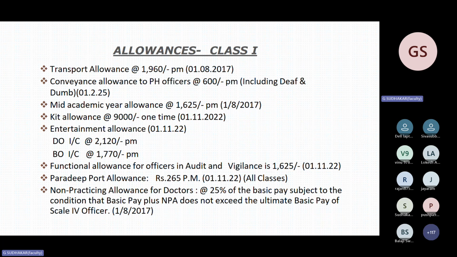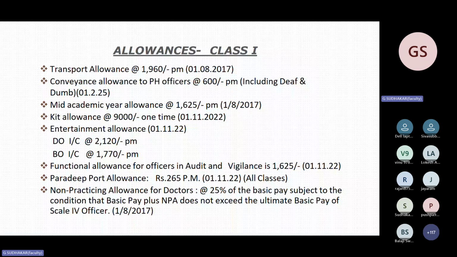Next is non-practicing allowance for doctors. This is a new type of question. It came in 2015 or 2014 itself, but I think three or four times this question has been asked. Doctors appointed in our company, even in scale 1 and scale 2, will get an additional amount of NPA, that is non-practicing allowance, not non-performing asset as in banking. Doctors appointed in our company should not practice outside. That is a condition in our appointment.